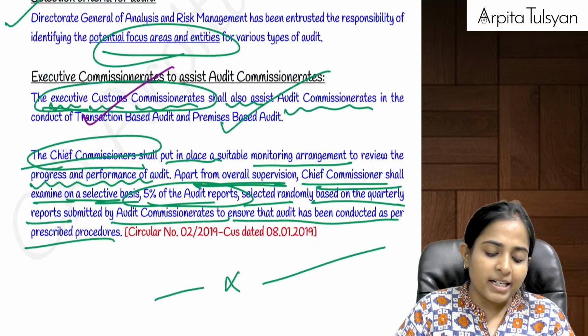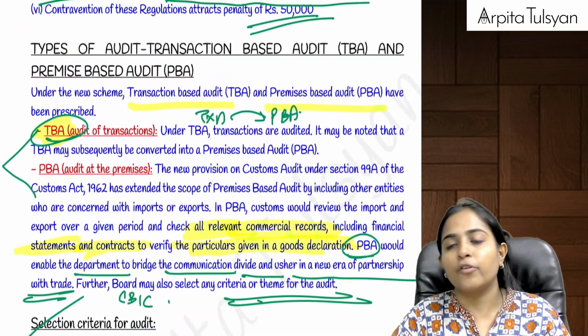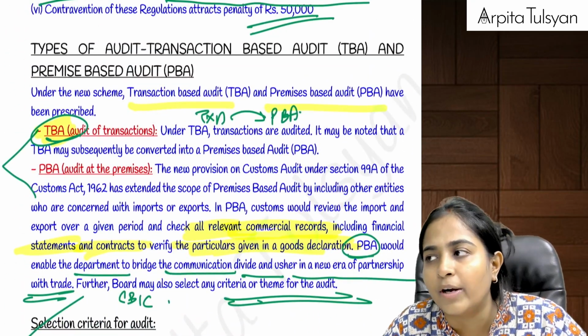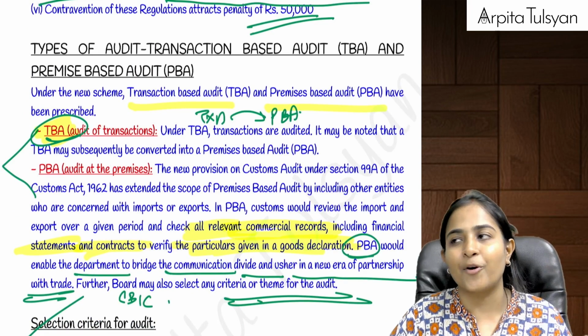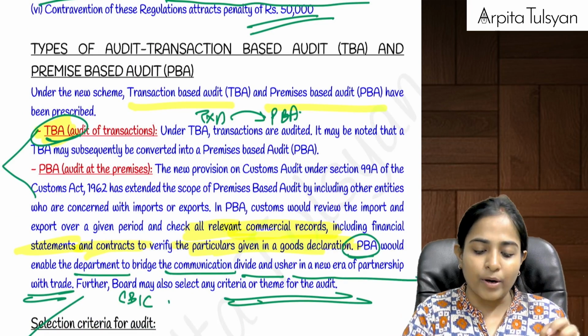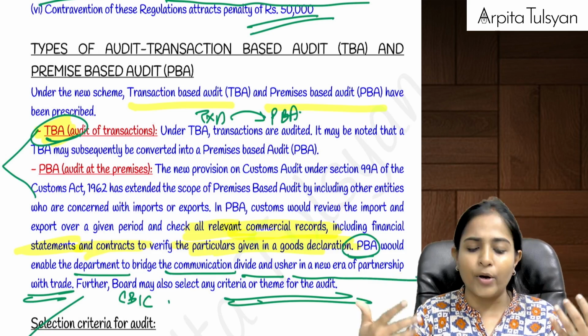Now, these audits are of two types. First one, normal audit, is going to be your transaction based audit. Transaction based audit means what? Means a particular transaction, or a set of transactions, are going to be audited.